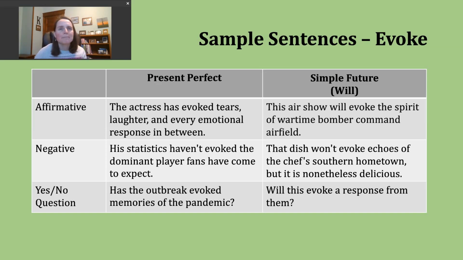A little less common, but the nice thing about making sentences with will is that our pattern's going to stay the same no matter what our subject is. In the affirmative, you'll see the subject, you'll see will, and then the base verb. So no special endings on the verb here. Let's take a look at an example.